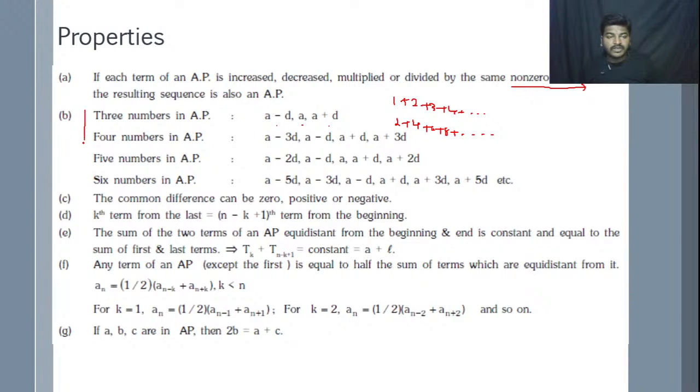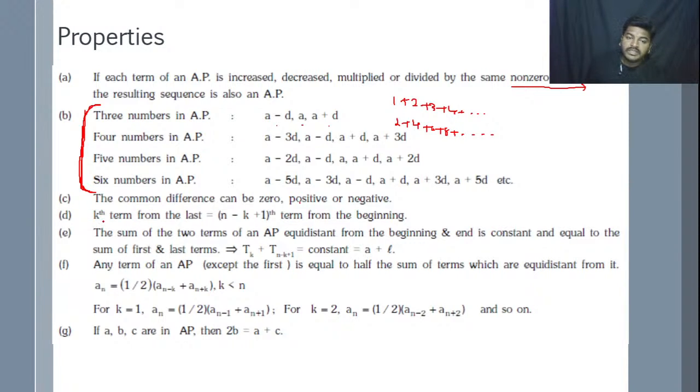These are very important points. You have to keep them in mind, because on the basis of this topic they will ask the questions in your JEE as well as in KCET. The common difference can be 0, positive or maybe negative. If we subtract the smaller number from the greater number, then we get a positive value. If we subtract the greater number from the smaller number, then we get a negative. So the common difference may be negative or positive, and it may even be 0 also.